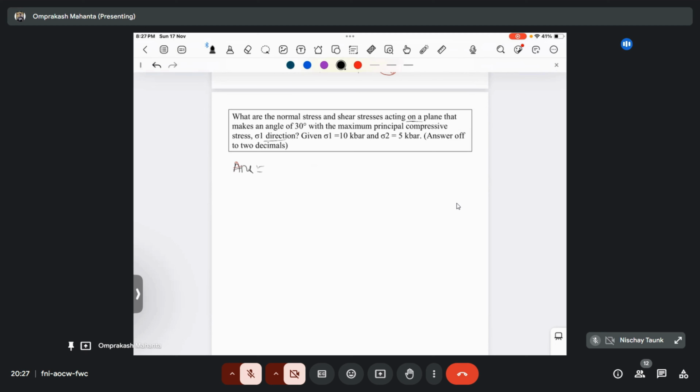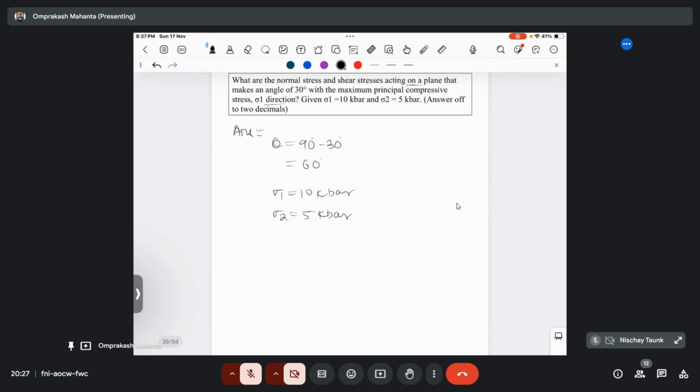60 degrees. Yeah, that will be 90 minus 30, right? Or you can say 90 plus 30 by 2. So it will become 60 degrees. And here sigma 1 is given as 10 kilobar, and sigma 2 is given as 5 kilobar. The same formula will be used here.